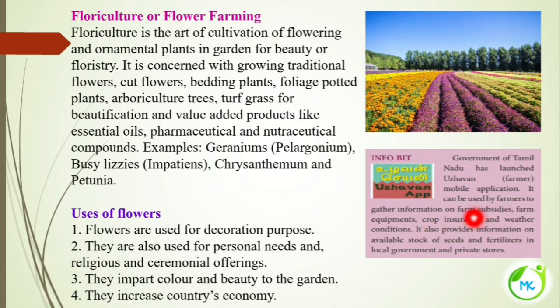You would have heard LPG and all will be getting a subsidy, similarly farm subsidies. Farm equipments, crop insurance and weather condition. This app also provides information on the available stock of seeds and fertilizers in local government and private stores.